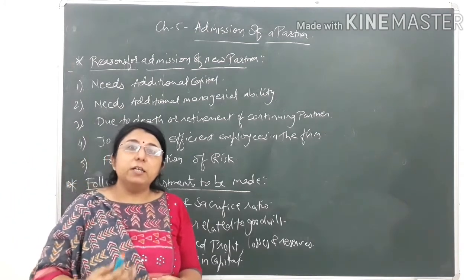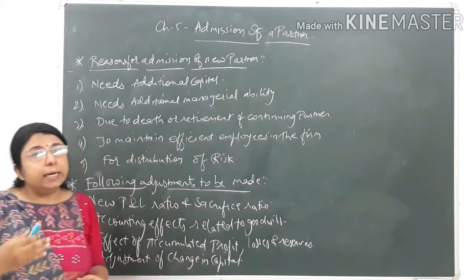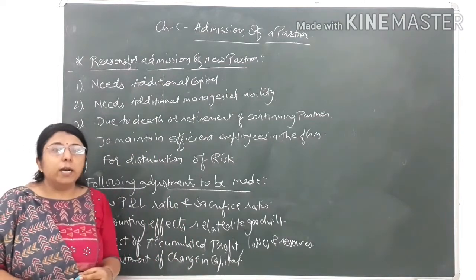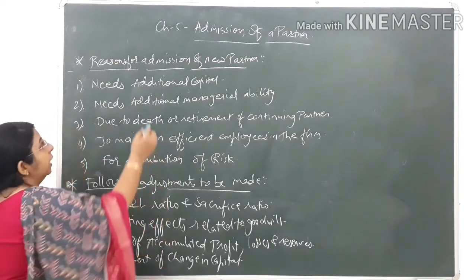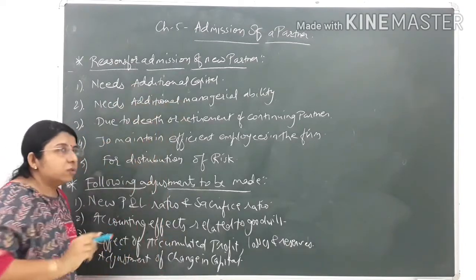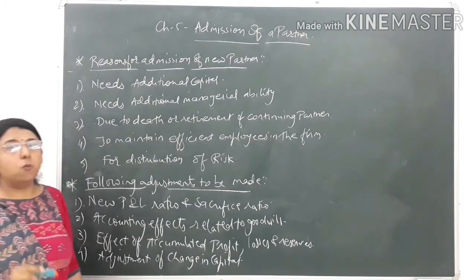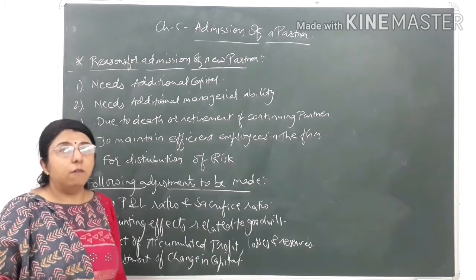So they require additional funds. To get that, they need to admit a new partner who can bring additional capital. This is the first reason due to which a new partner is admitted in the firm.